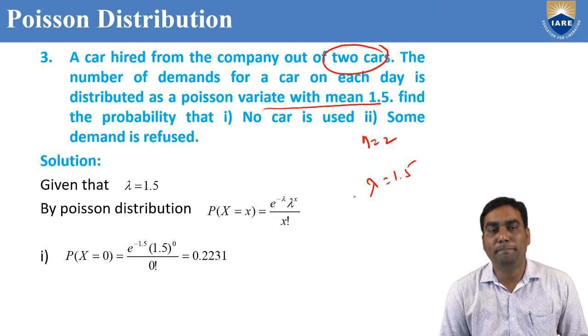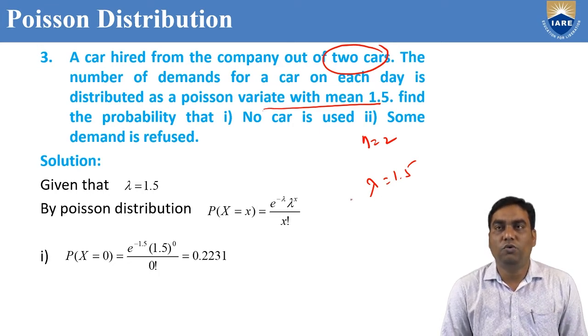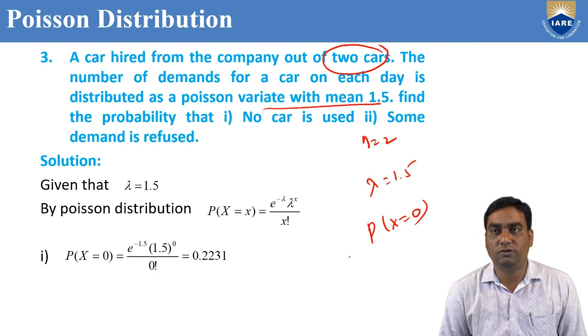Poisson variate, mean. Poisson distribution, mean is denoted by lambda. What we are going to find out, find the probability of no car is used, P of x equal to 0, and some demand is refused.